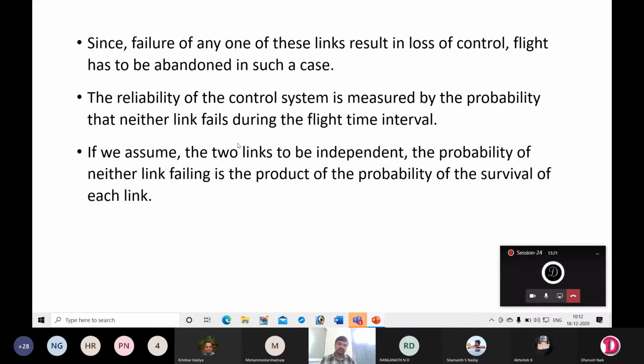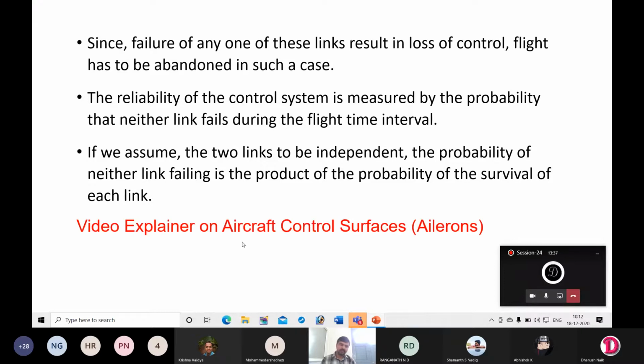If we assume the two links to be independent, the probability of neither link failing is the product of the probability of survival of each link. Directly, we will multiply the probabilities of individual parts in case of a series system.